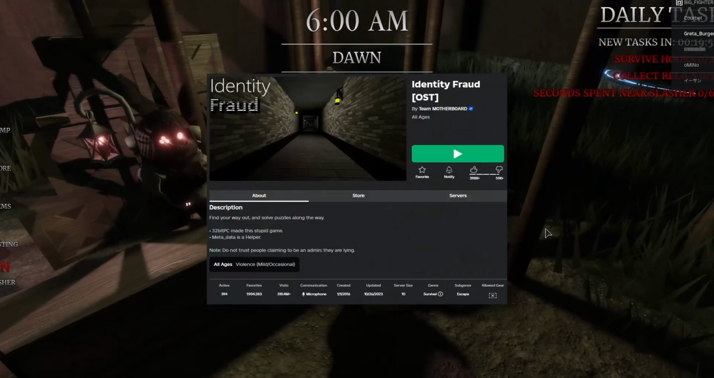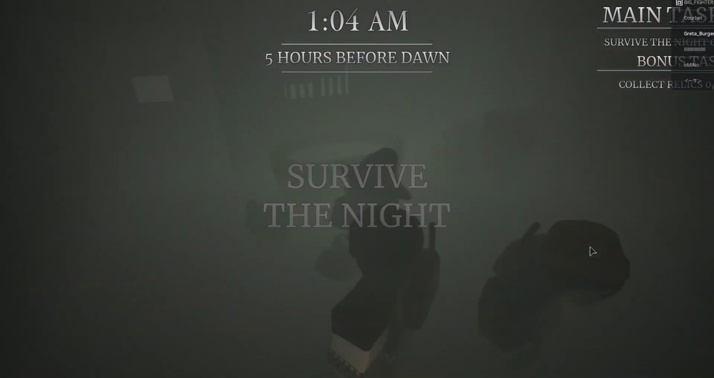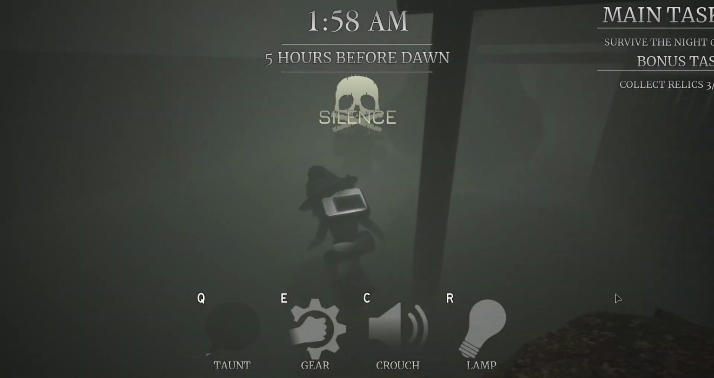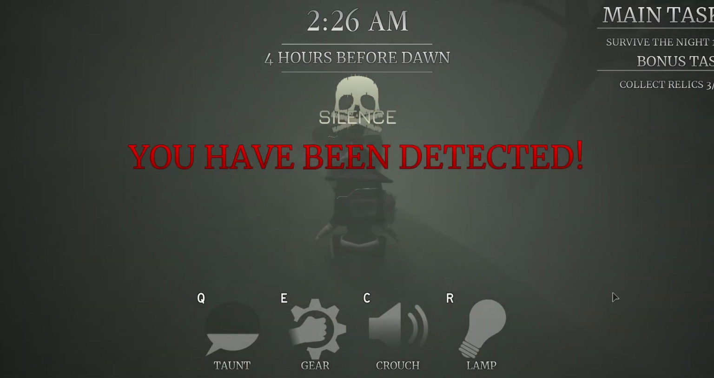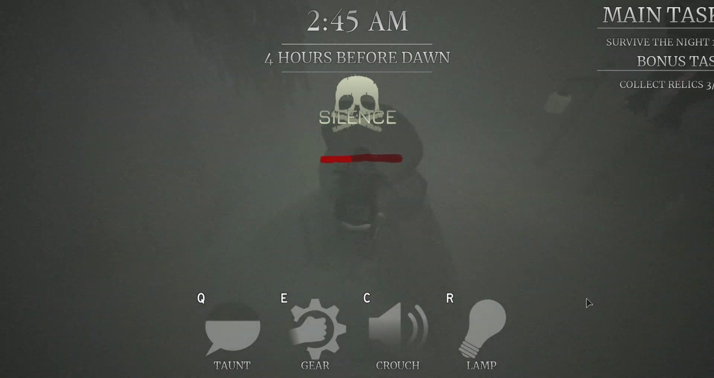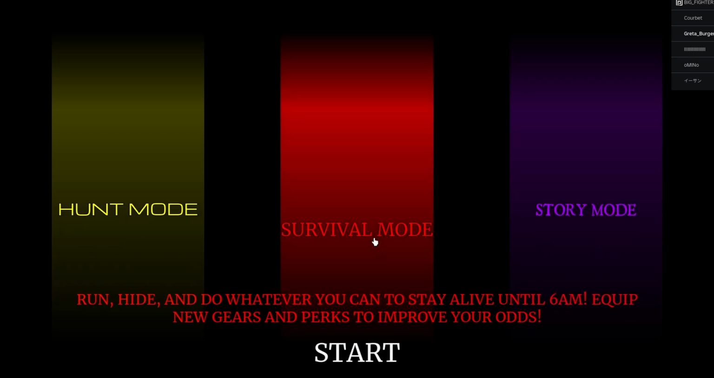Popular games like Identity Fraud and Survive the Night became fan favorites, offering more sophisticated gameplay, including puzzles and more realistic character models. The focus shifted towards creating a more engaging and terrifying experience for the player. In Survive the Night, you can play as a survivor, hero, or slasher.